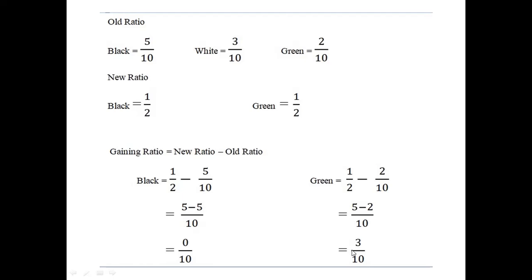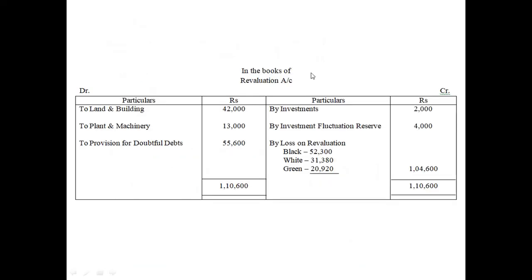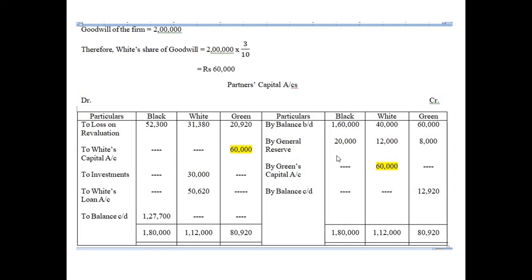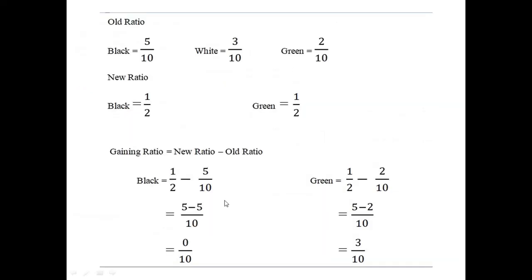Okay, so let us prepare revaluation account. You know how to prepare this revaluation account, and we have loss here in this particular case. So after that, we find White's share of goodwill. So goodwill of the firm is 2 lakh. So White's share of goodwill will be 60,000. This 60,000 will be borne by Green, because Green is a gaining partner, as you can see here in this gaining ratio.